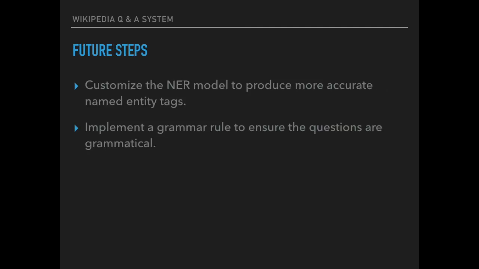Some questions are erroneous due to incorrect entity tags. Some names are incorrectly tagged as location by spaCy, and the resulting questions become where instead of who. Such errors are hard to catch by a naive grammar checker. We believe that training our own NER models with hand-tagged data could resolve the problem. We could also have implemented some grammar rules to ensure that the final output is grammatically correct and resembles the ones written by humans.